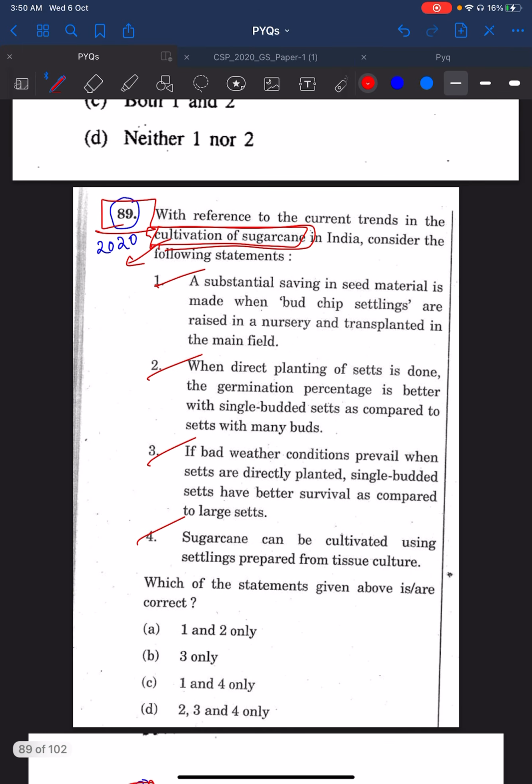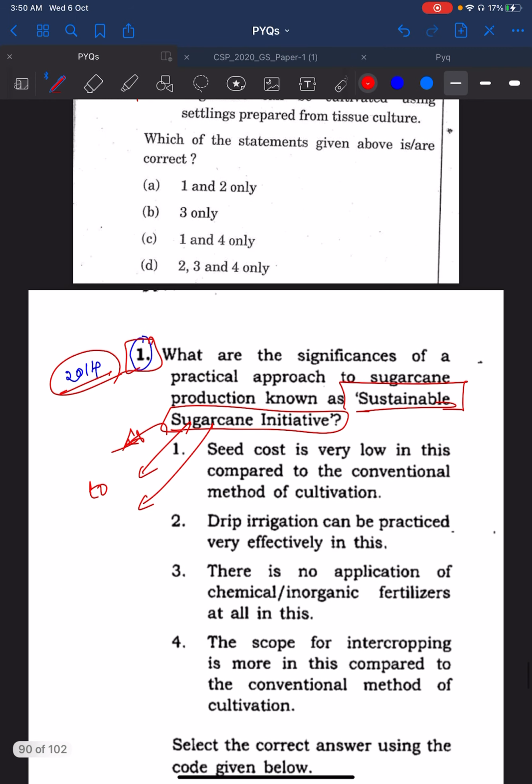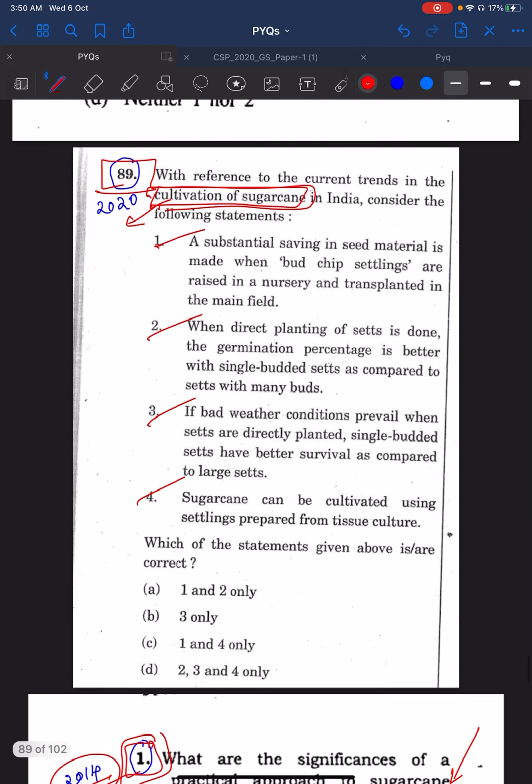Then you see 2020 89th question. This is about cultivation of sugar. Most of the students felt that this is a very difficult question, but if you see the previous year question papers, 2014 first question is about the concept called sustainable sugarcane initiative. If you have read this concept, sustainable sugarcane initiative, you would have answered this question pretty well.